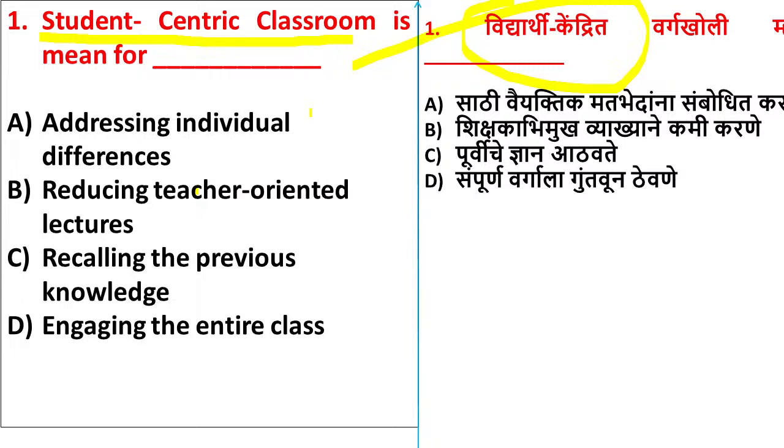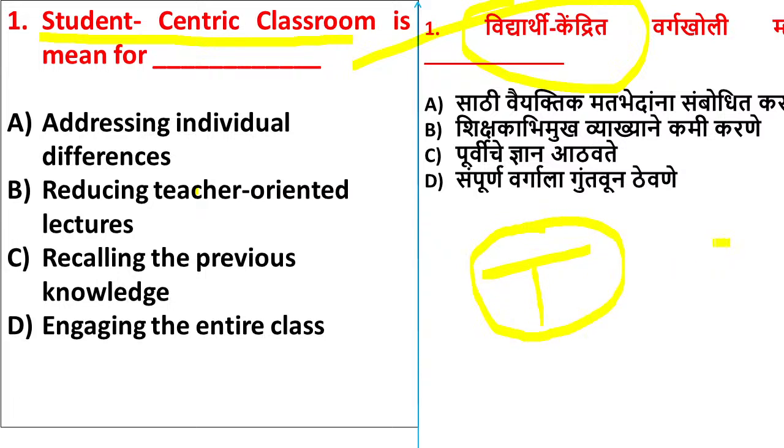In our last lecture, yesterday's lecture also, we discussed student-centric classroom. There is the teacher-centered classroom, student-centered classroom, and content-centered classroom. Teacher-centered classroom means where the teacher is the main authority. The teacher controls the entire class and wants discipline.